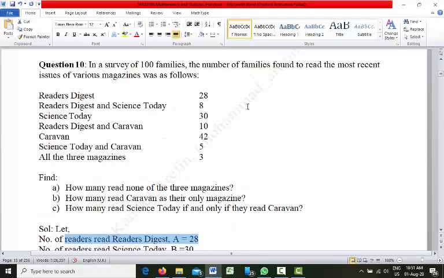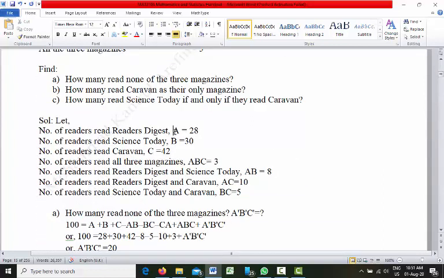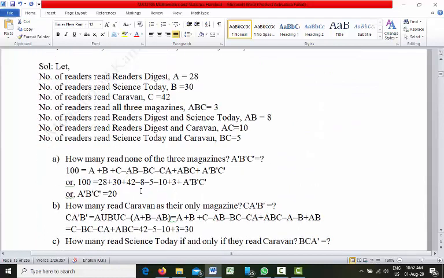Number of families who read Science Today, let us name it B, which is 30.